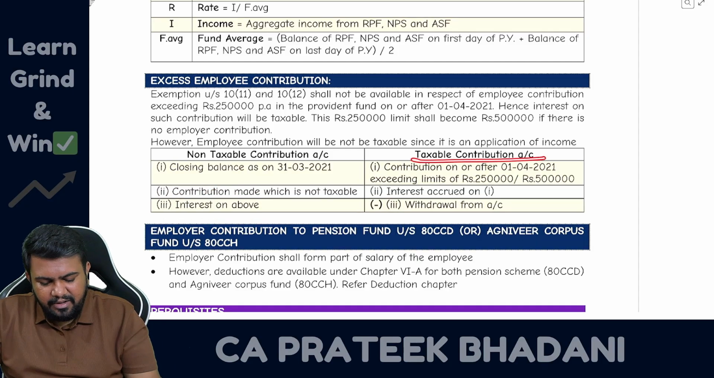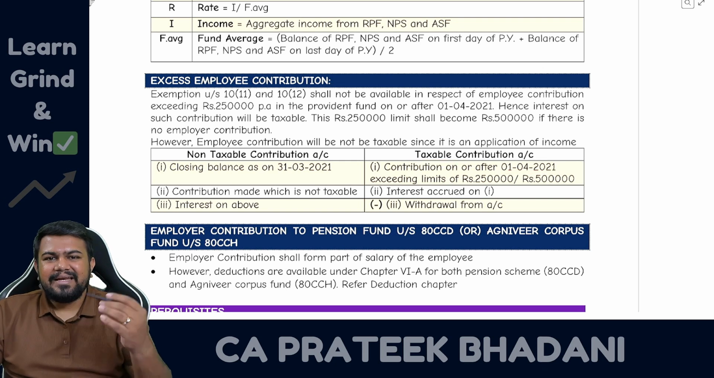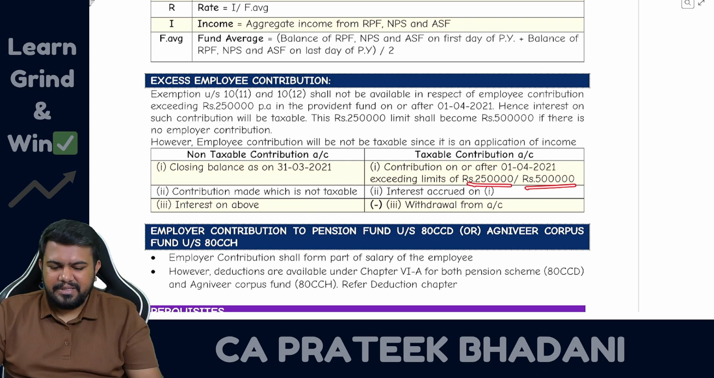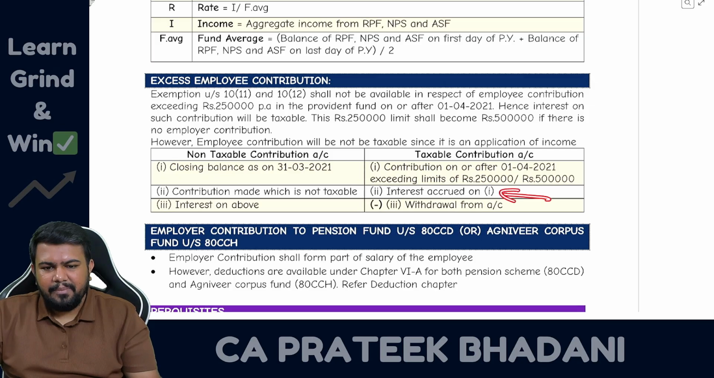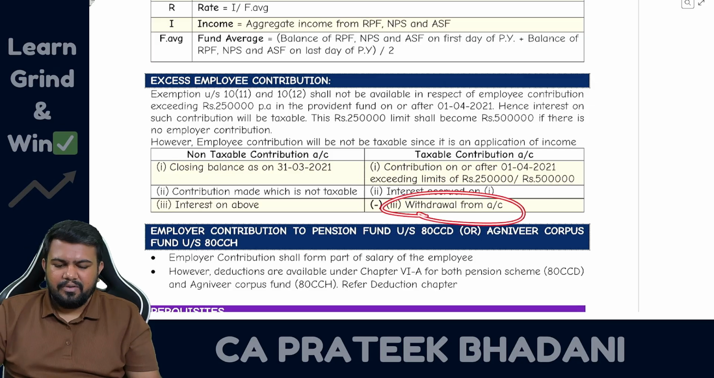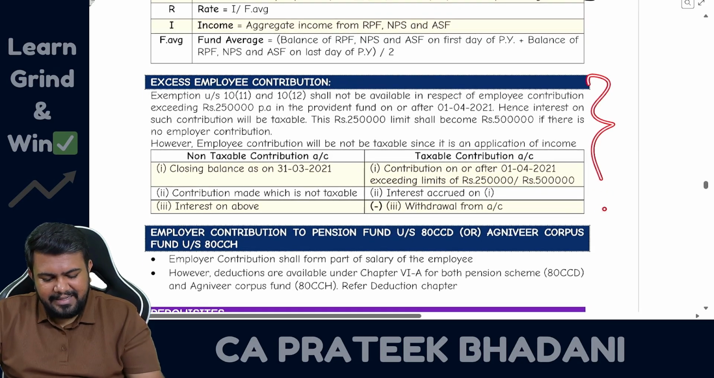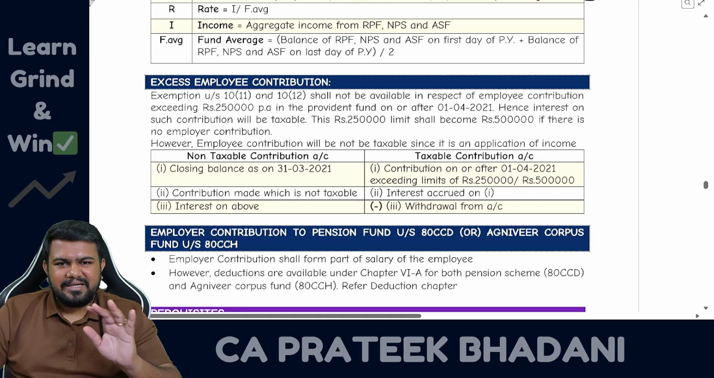Then in the taxable account, first you take the contribution on or after 1/4/2021 exceeding the limit of 2,50,000 and 5 lakh rupees, plus interest on the amount, minus withdrawal from the account. So Kanna, this part is there, no? Practically it is not going to be tested in your examination.